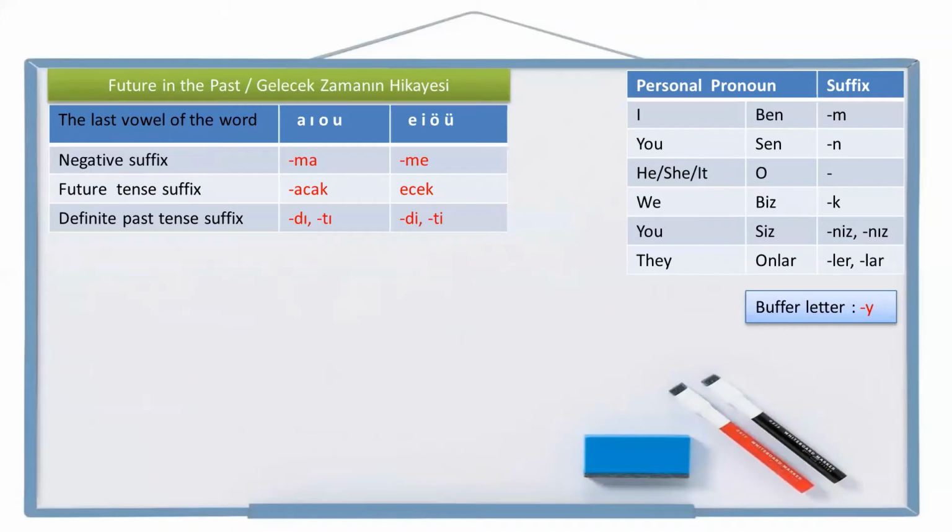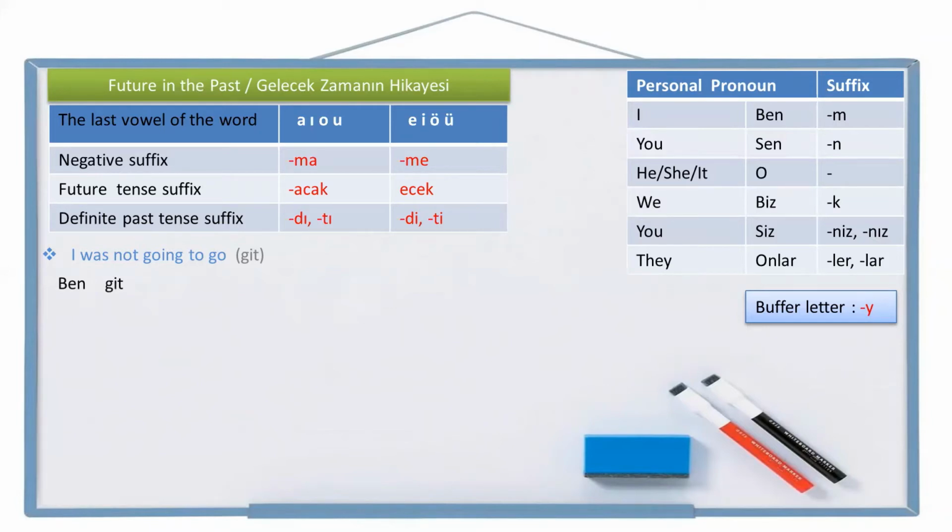All right. Now let's see the negative sentences. The negative suffix is ma or me, which alternates according to two-way vowel harmony. Let's write an example sentence. I was not going to go. Go is git in Turkish. Let's write the personal pronoun I first. Ben. Go, git. Be careful.